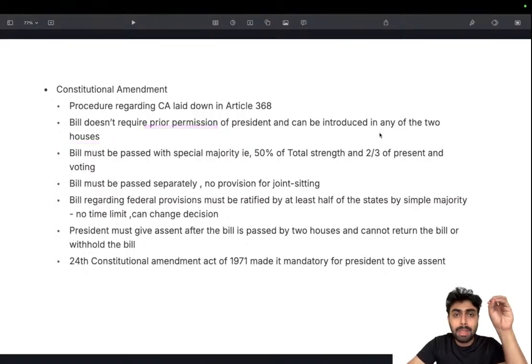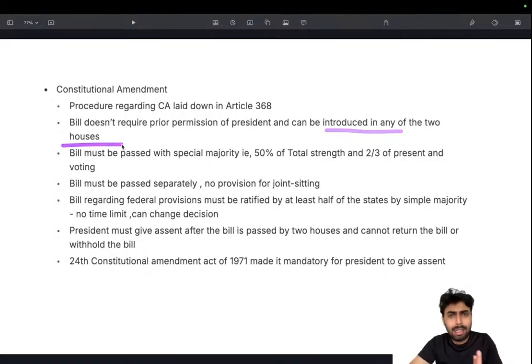Despite the constitutional amendment bill being a very powerful bill, we have a notion that Rajya Sabha in practice is somewhat inferior to Lok Sabha when it comes to legislative powers. That is somewhat the idea we get, but don't go by that logic. This is an actual fact that it can be introduced in either house. And there is another logic also.